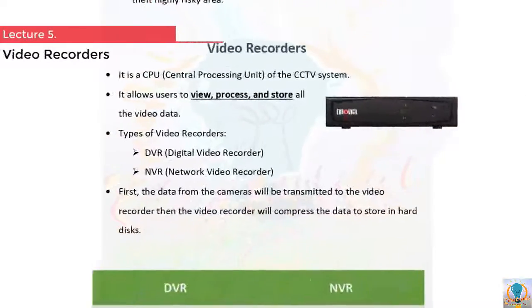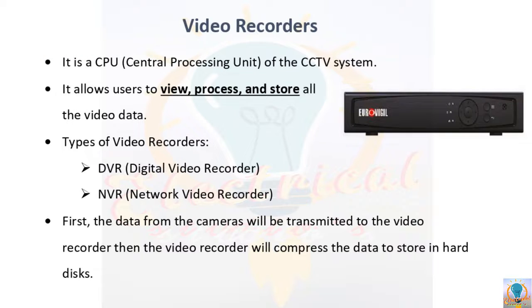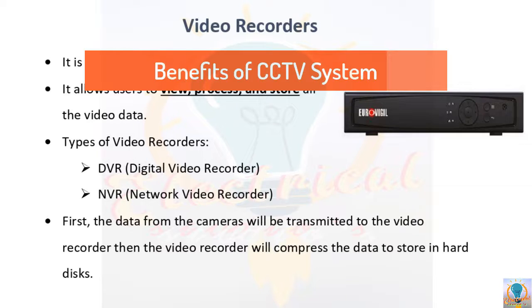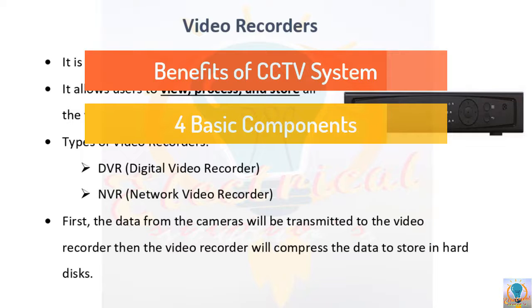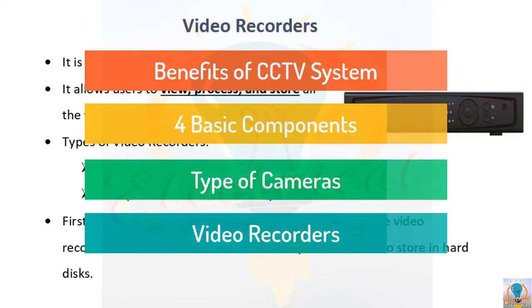Hi dear learners, as we are discussing in this section the CCTV surveillance system, in the earlier videos we have talked about how the CCTV system is important in the present world. Then we have also discussed the four basic components of the system. Then we have seen the different types of CCTV cameras, which is the first component of this CCTV surveillance system. And after that we have video recorders.